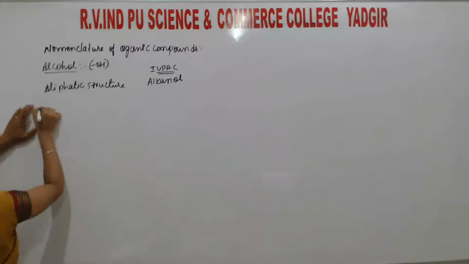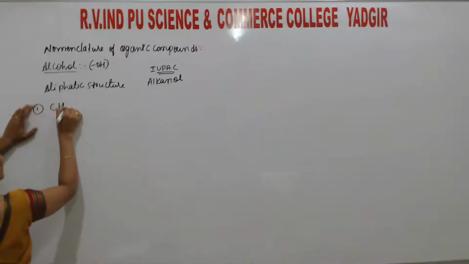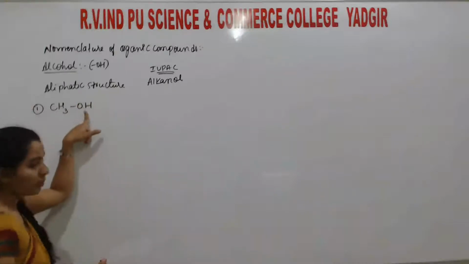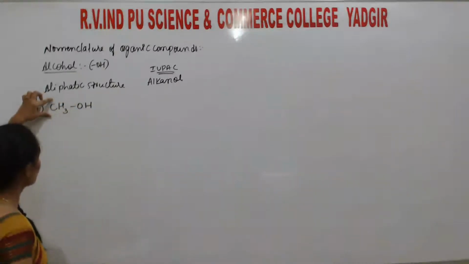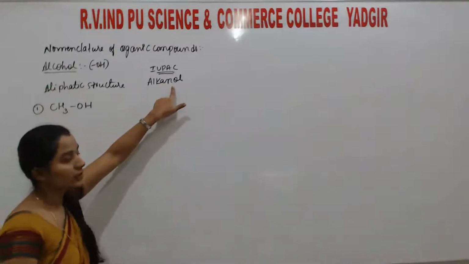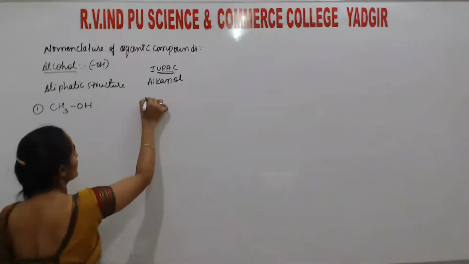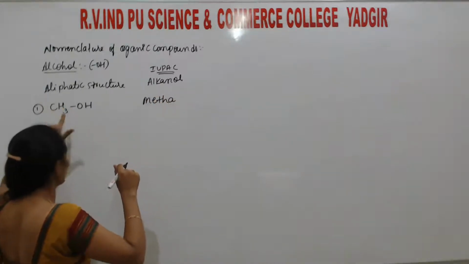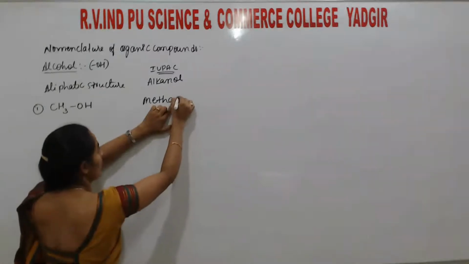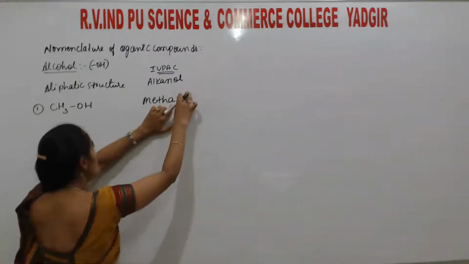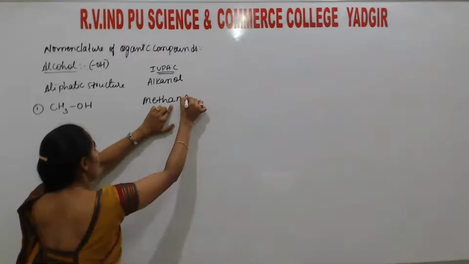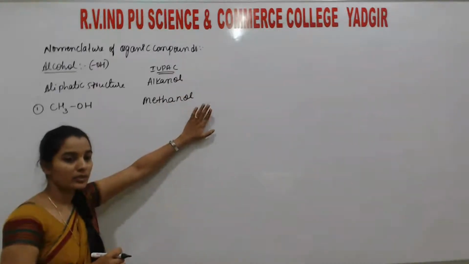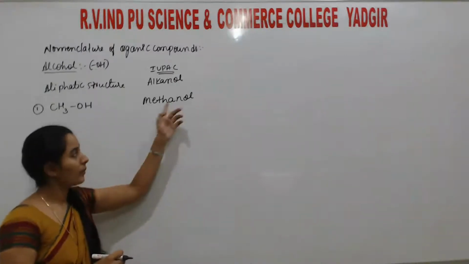So I'll continue with the simple one, CH3OH. Just now I told you this. Only one OH group is there and the CH3 is there. How does the CH3 come in the form of alkane? That is methane. For one carbon atom, meth. For 4 single bonds, ane, methane. As I told you, the last E is replaced by this alcoholic group, that is methanol. This is how to name the compound, methanol.